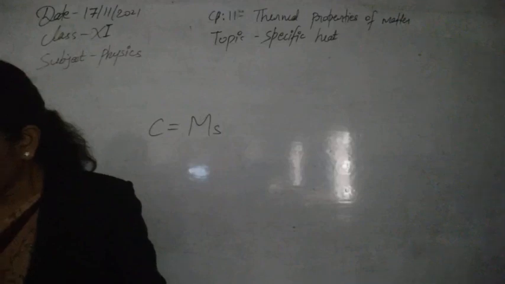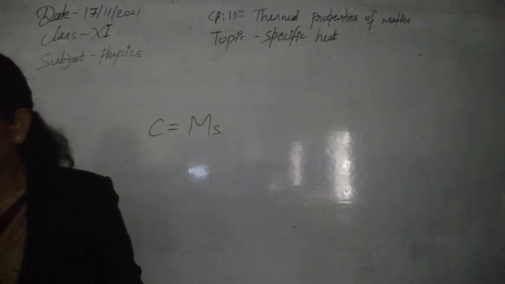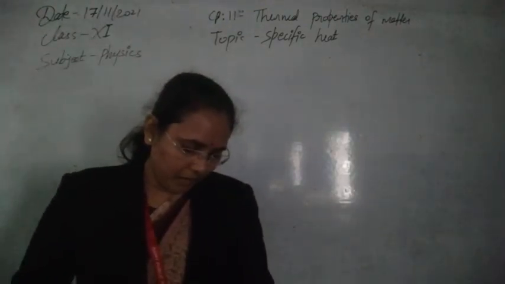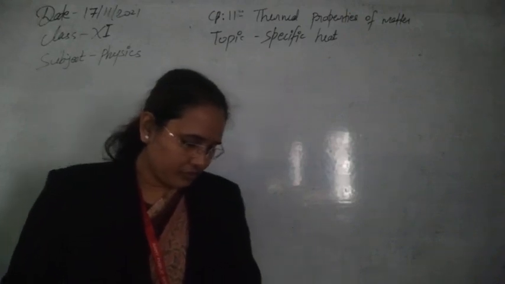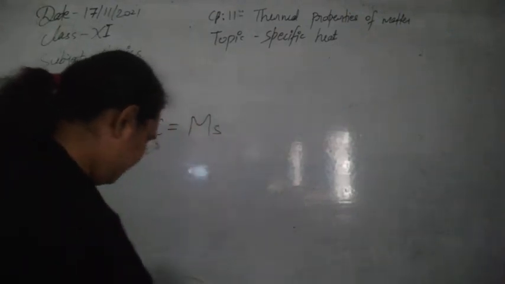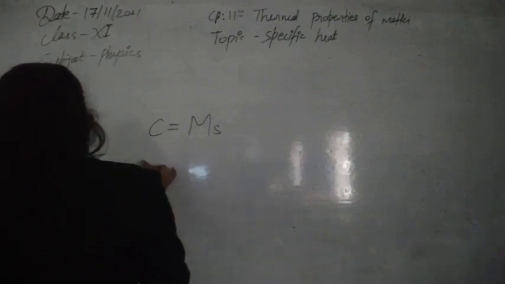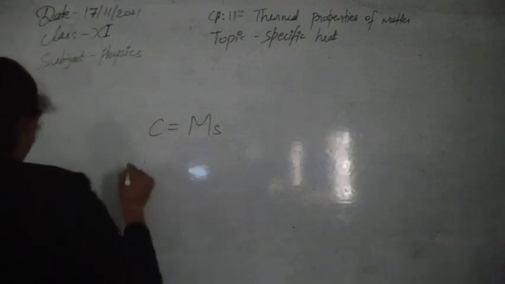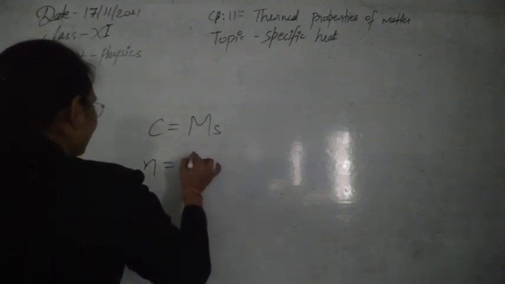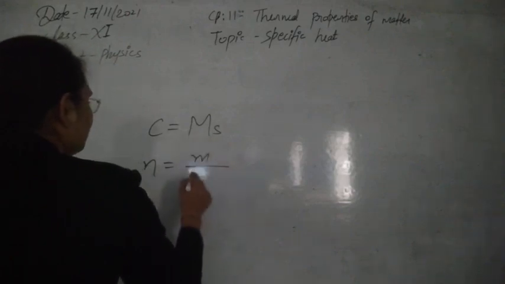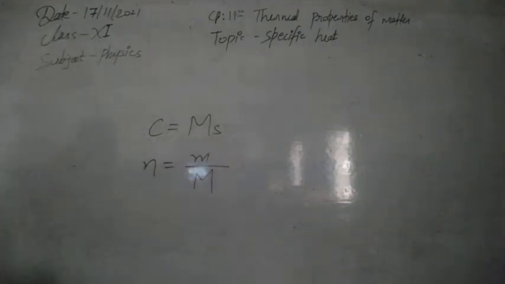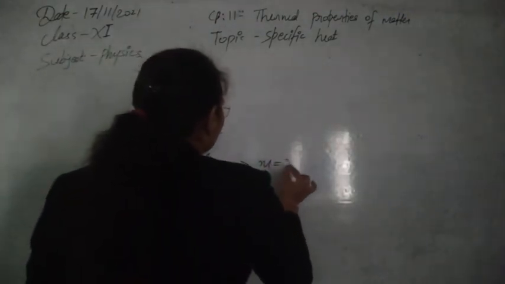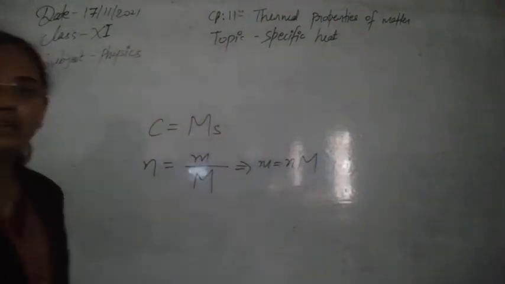Now next one, if we calculate the number of moles, small n, in the given mass in gram of the substance, then we divide small m by the molar mass M. So we can write that n is the number of moles, that is the given mass divided by the total molar mass. So from here we can write small m is equal to n into M.